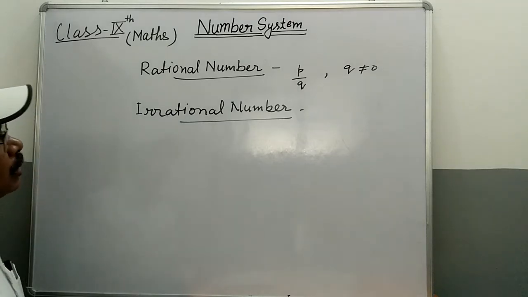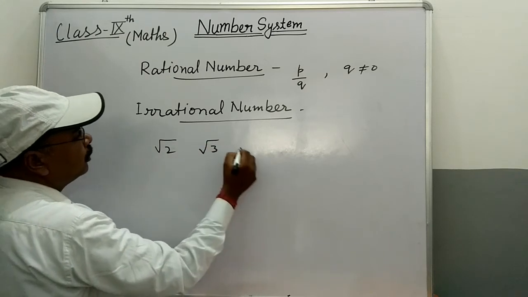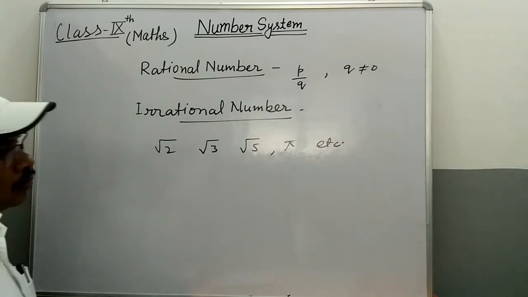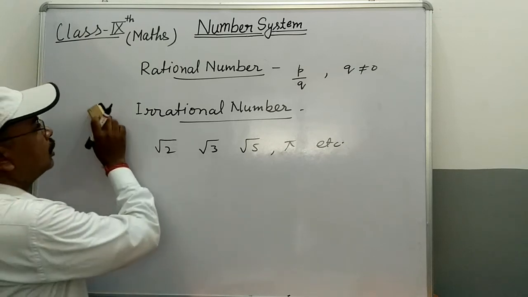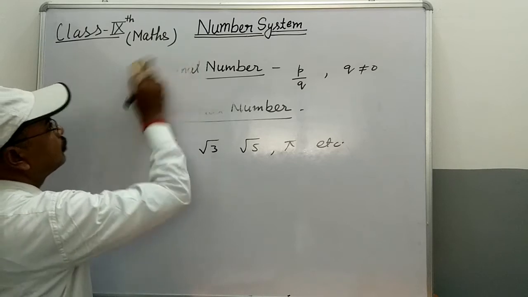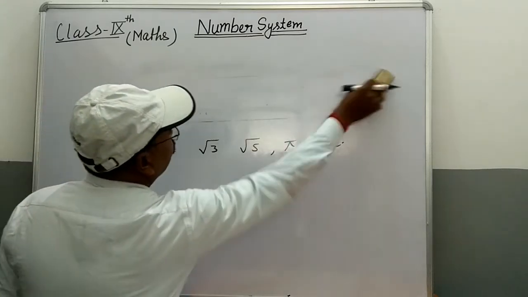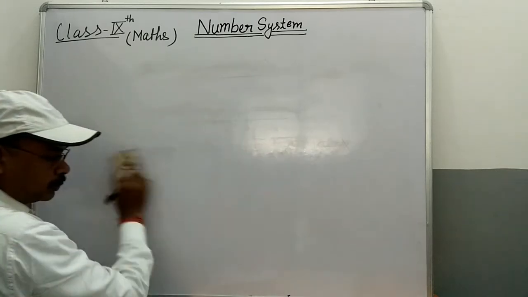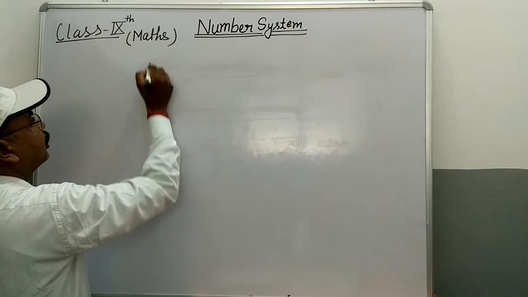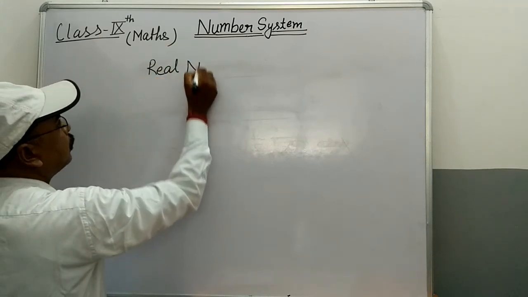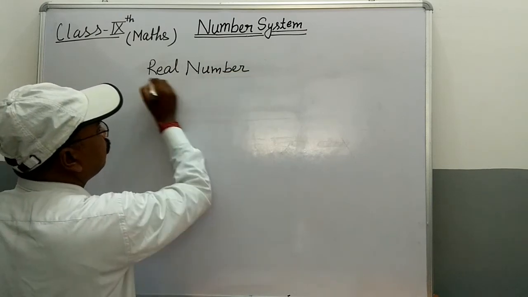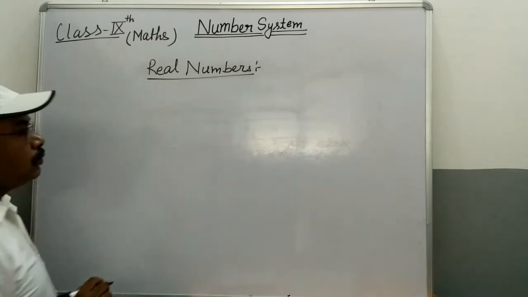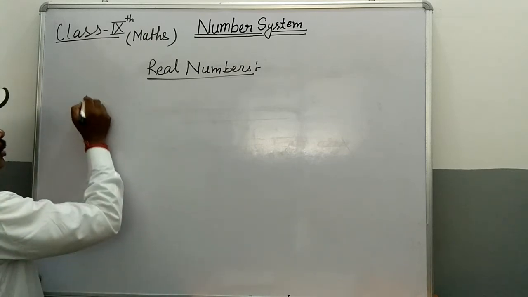Students, for example, under root 2, under root 3, under root 5, pi, etc. Now, students, we will learn about real numbers.